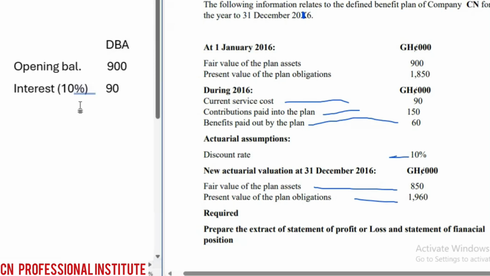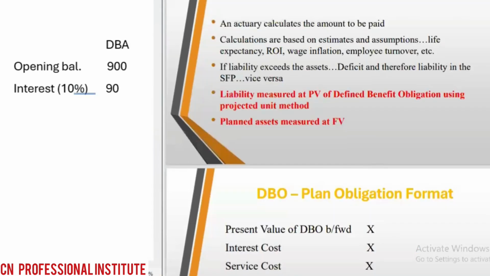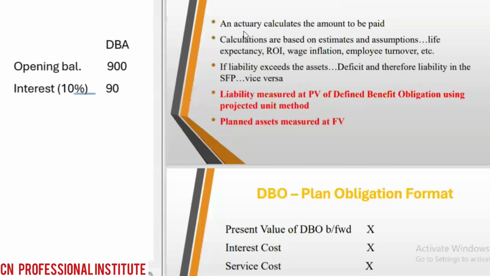If you check the format, the next thing is the contribution to the plan. How much have we contributed into the plan?